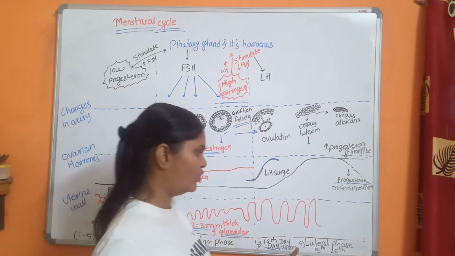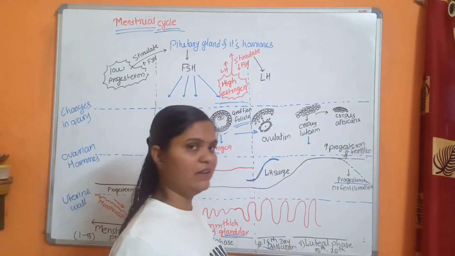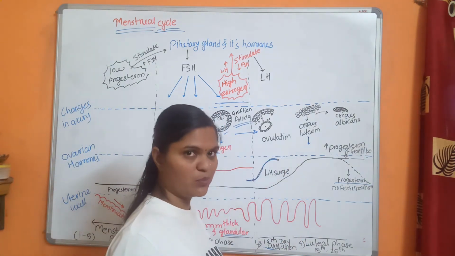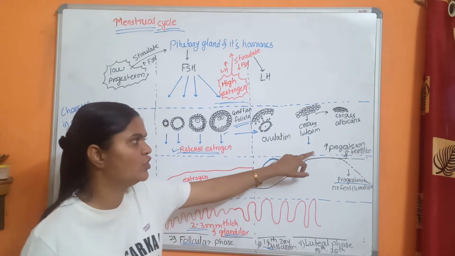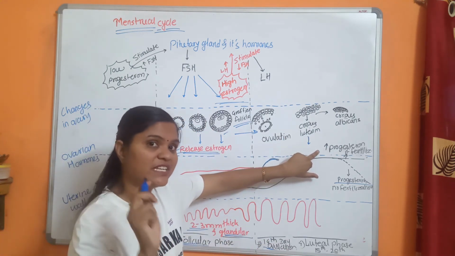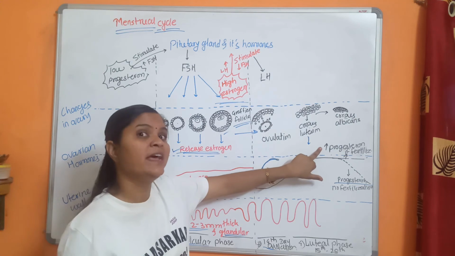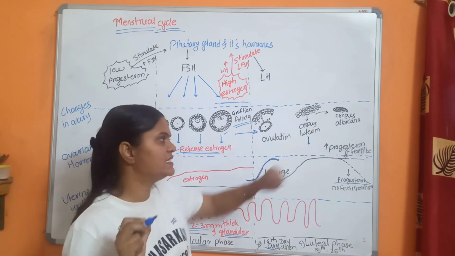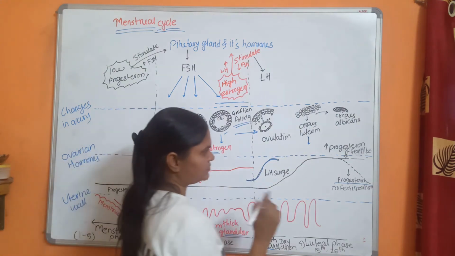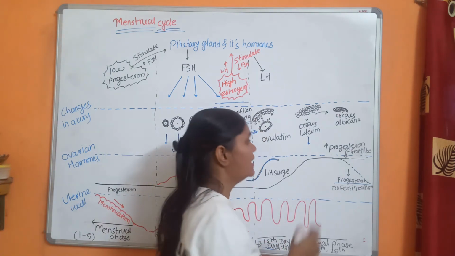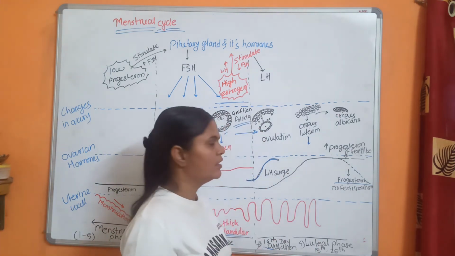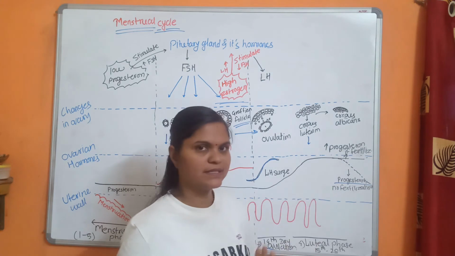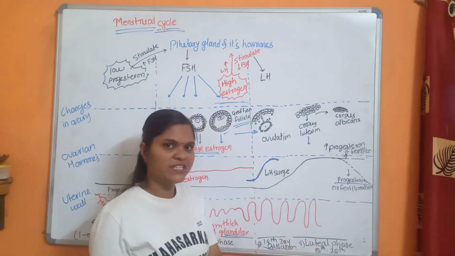So the fourth stage, what is that? The luteal phase, under the influence of the corpus luteum, which secretes one hormone called progesterone, and progesterone is for maintaining pregnancy. So if fertilization takes place during this phase, this progesterone level is maintained till the whole gestation period.